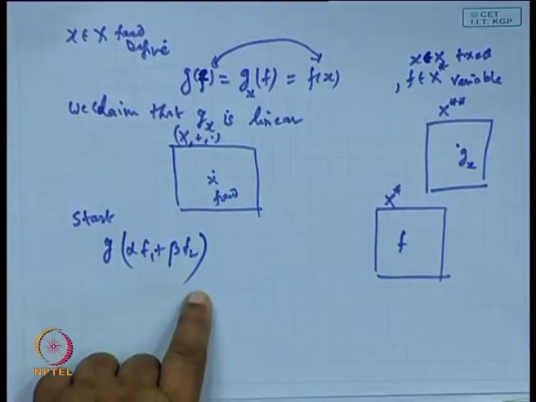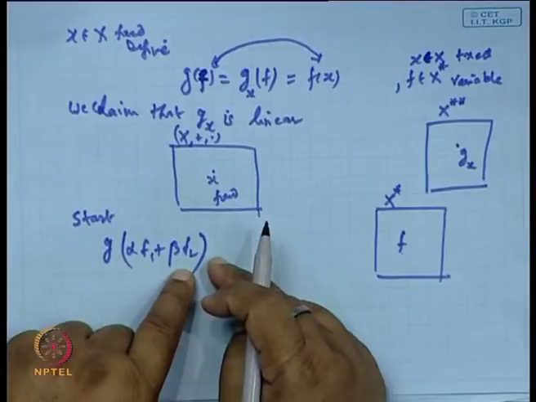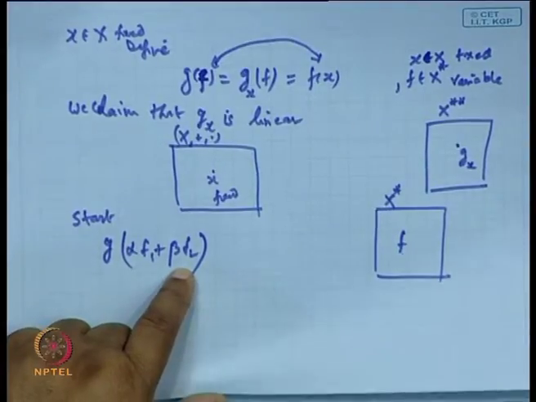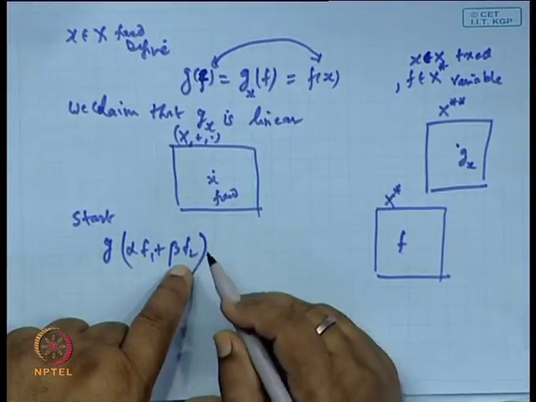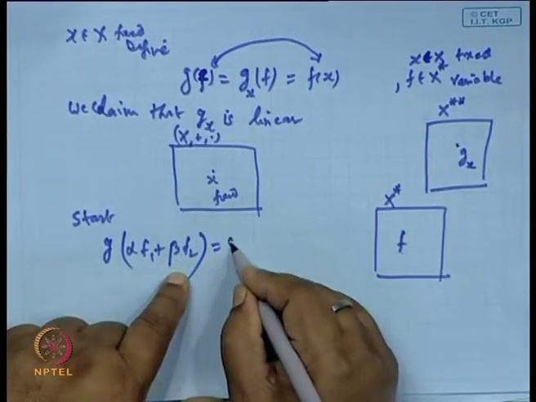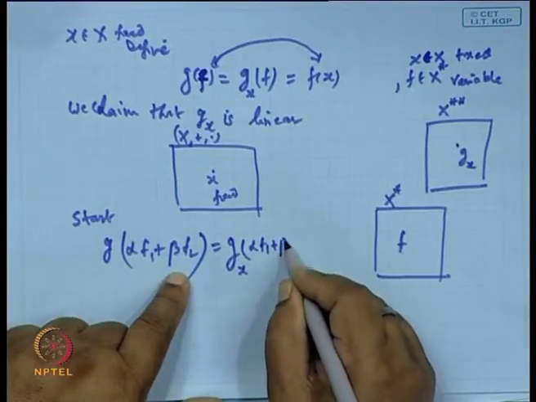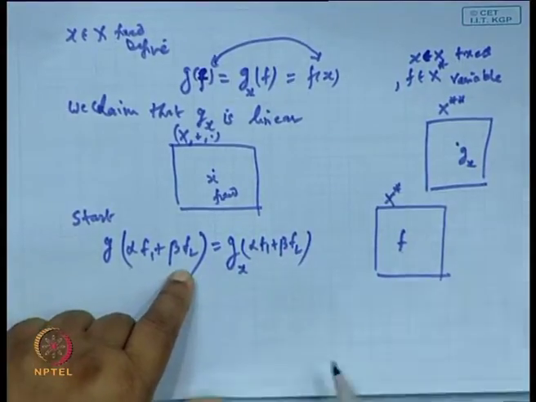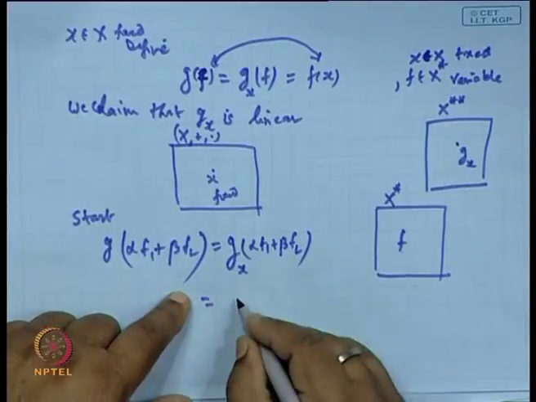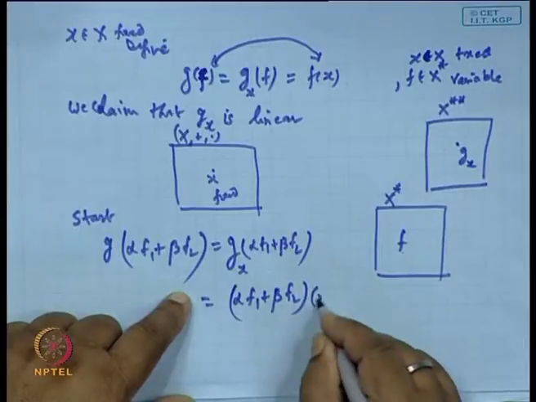If g of this equals alpha times g f1 plus beta times g f2, then it is okay. Now, this is g x of alpha f1 plus beta f2, and by definition it is nothing but alpha f1 plus beta f2 evaluated at x.